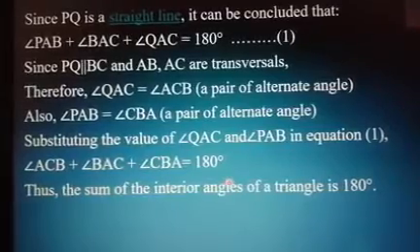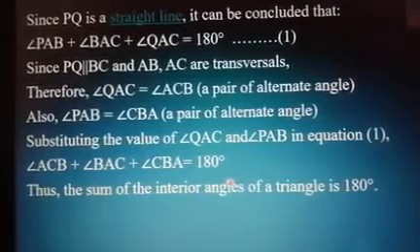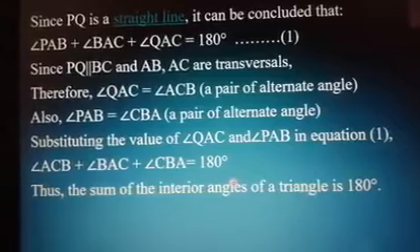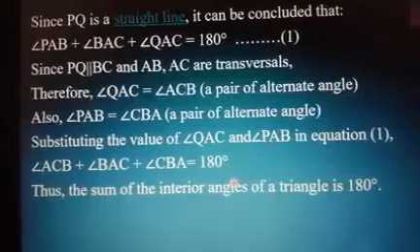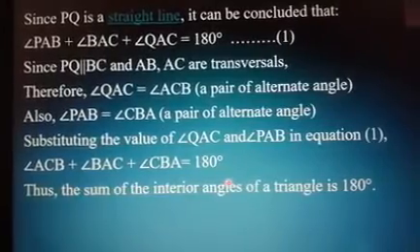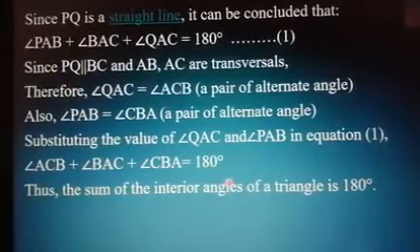See how simple it is. With the help of results on parallel lines, we were able to prove that the sum of interior angles of a triangle add up to 180 degrees. So that is with respect to the interior angles of a triangle.